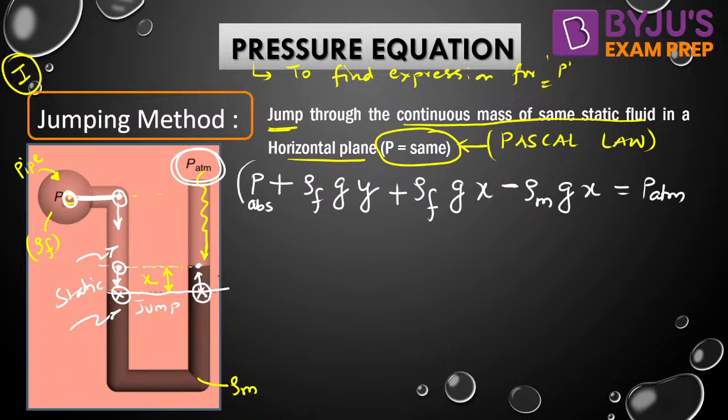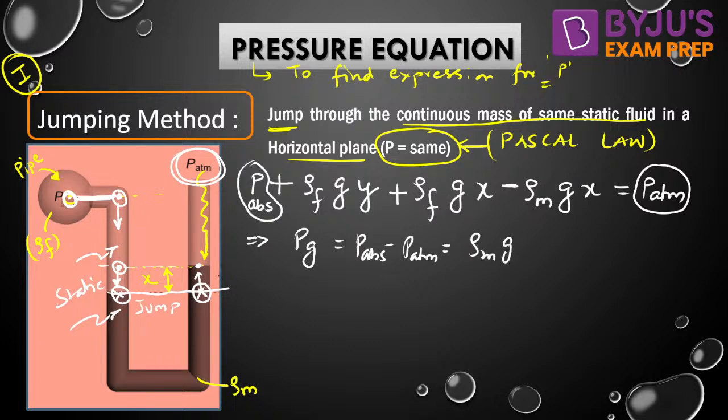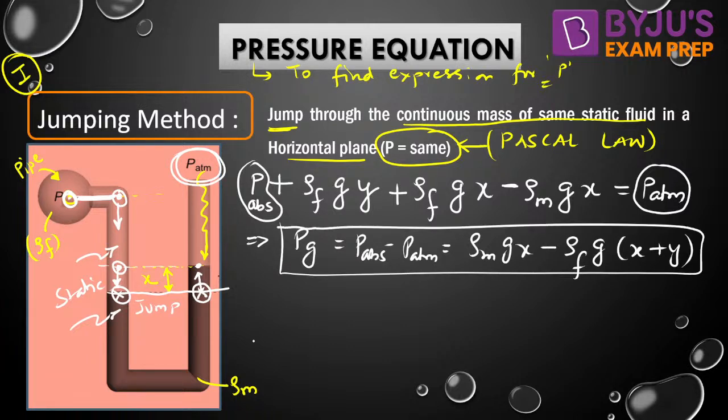And if we want to calculate the gauge pressure in the pipe, then absolute minus ATM will be the gauge pressure. So the gauge pressure will be equal to P absolute minus P ATM, that is equal to rho M into G into X minus rho F into G into X plus Y. Do you guys understand this pressure equation?